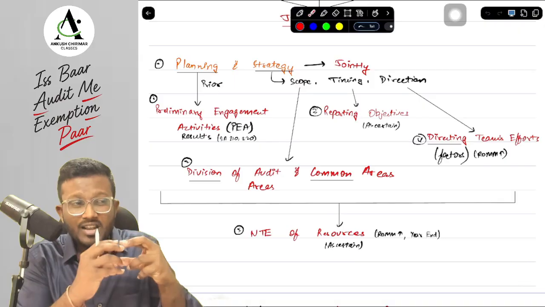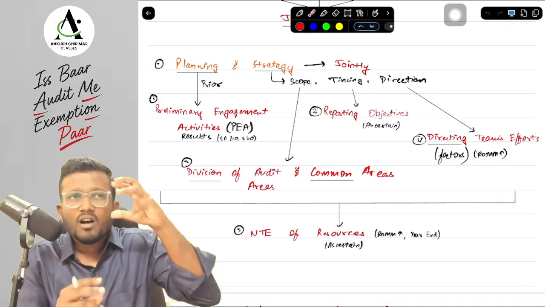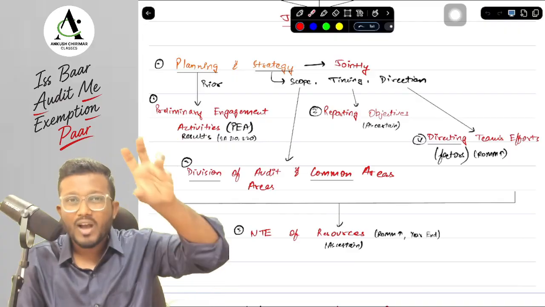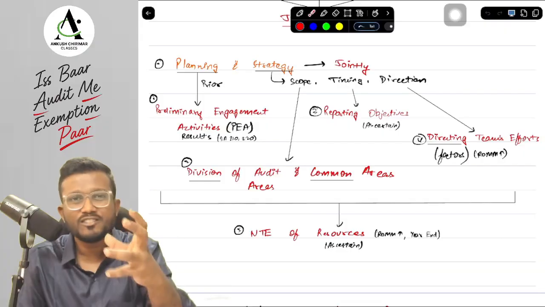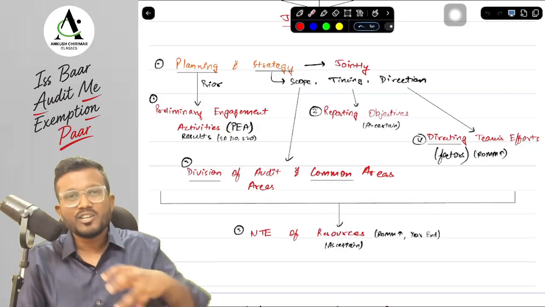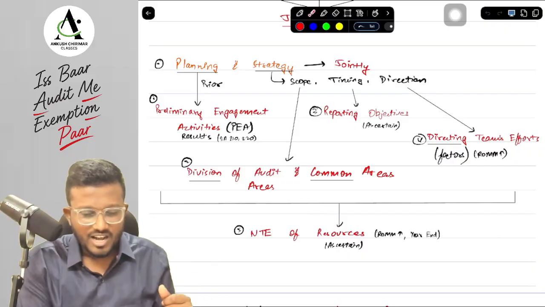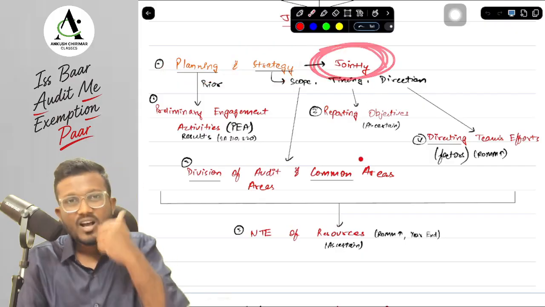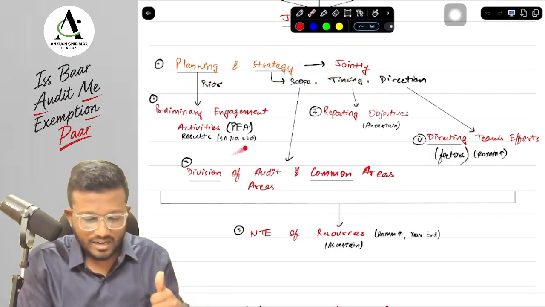Now is it like the biggest, topmost auditor among the joint auditors will have the sole responsibility of doing everything in the joint audit? No, it is not like that. Since you are joint auditors, you have to work in coordination, you have to work complementary to each other. So they are saying that the planning and strategy should be done jointly by all the joint auditors. Okay, yes sir. What do we have to do in planning? First is your PR.